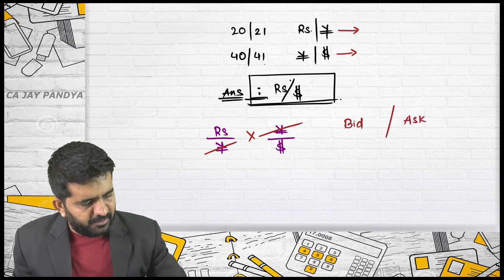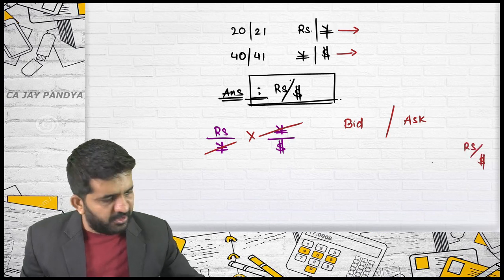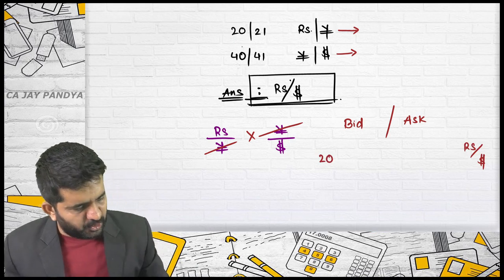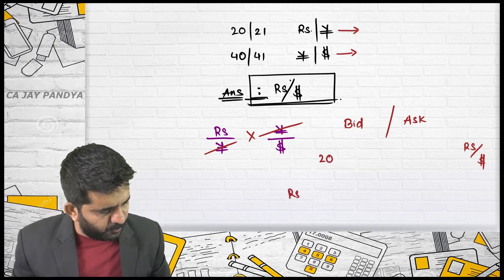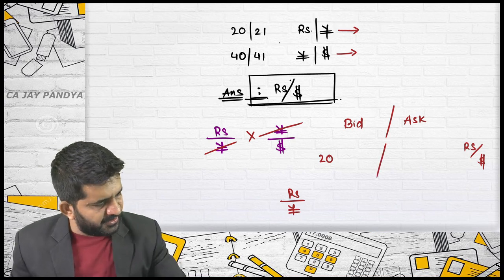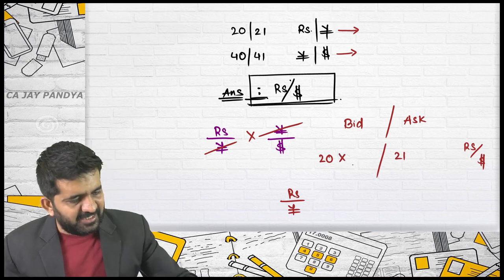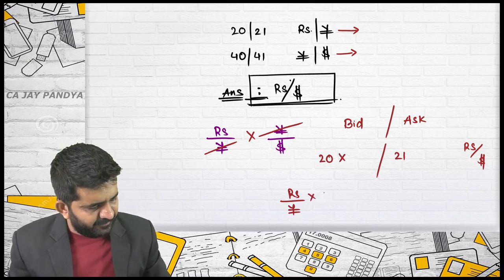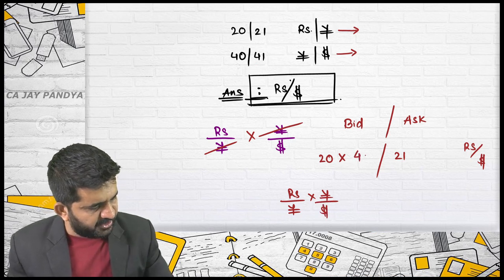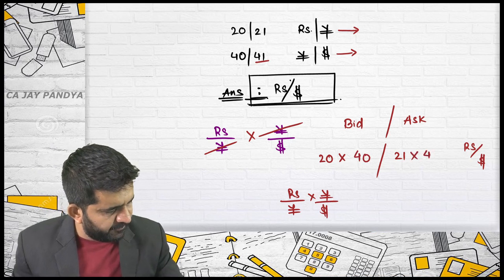Bid/ask. My answer will be rupees per dollar if I don't reciprocate any rate. Bid is 20. What is the 20 rate? Rupees per yen. Ask is 21, which is the rate? Rupees per yen. Multiplied by the yen per dollar rate. Yen per dollar rate is 40 and yen per dollar rate is 41.